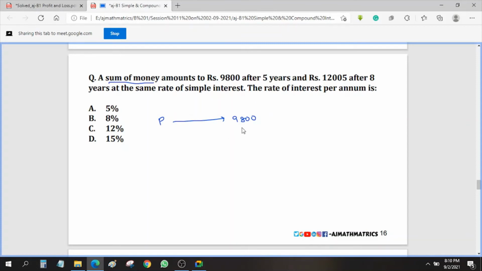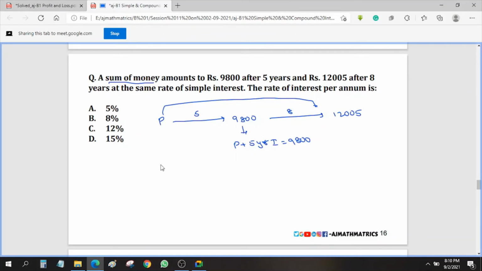5 years. Okay. Now this 9,800 is principal plus 5-year interest, right? This is how you need to understand that 9,800 is what? Principal plus 5-year interest. Next, it will become 12,005 after 8 years. Okay. So this is after 5 years and this is after 8 years. That will become 12,005. After 8 years means what? From principal to after 8 years it will become 12,005.